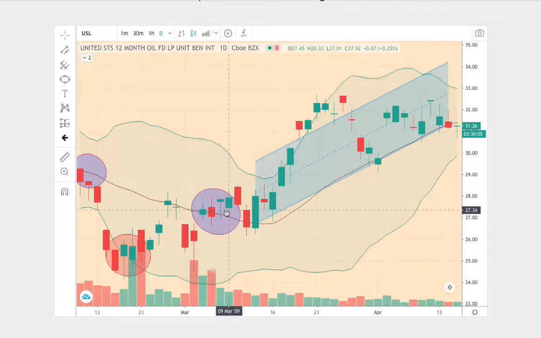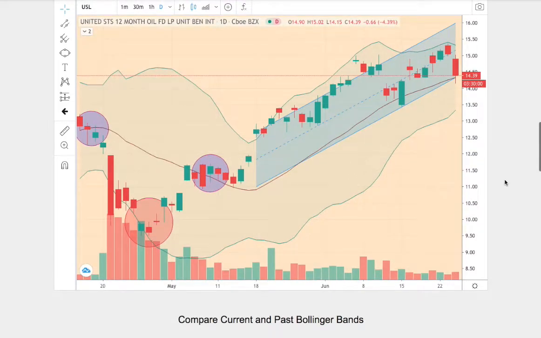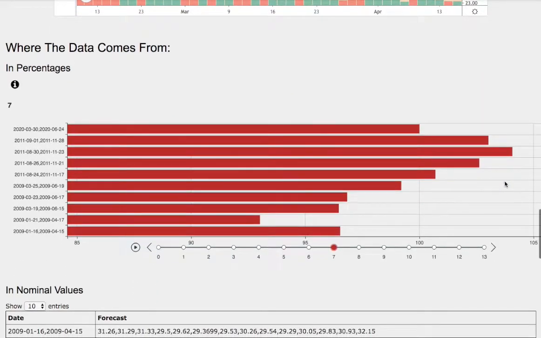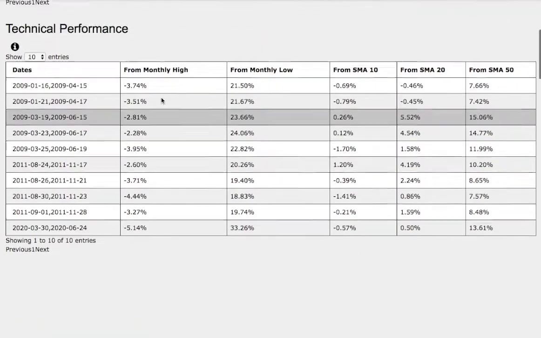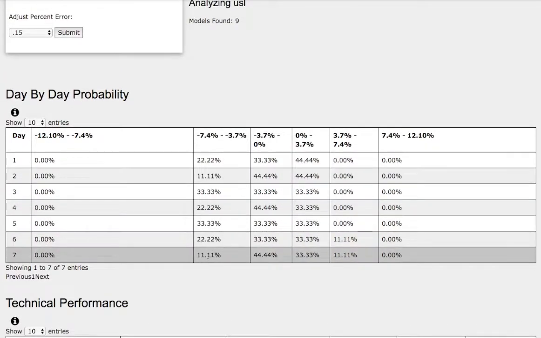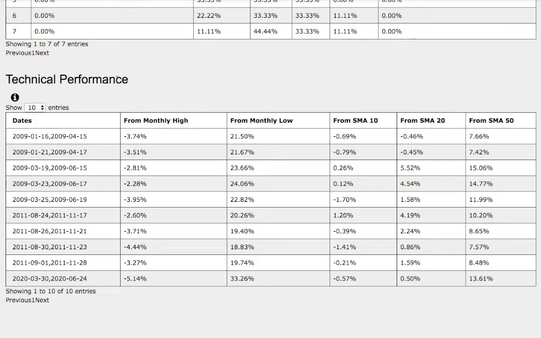So what we have here is 1, 2, 3, 4 points. We also have 1, 2, 3, 4 points. So there's reason to believe if the trends and patterns are somewhat the same, the outcome and forecast should be fairly the same. So the model that we just examined was January 21st to April 17, 2009. Back then, WTI crude oil was down roughly around 7%. If we head back to the day-by-day probability model, that coincides with the 11% chance between negative 3.7% to negative 7.4%. So now let's examine closer the technical performance of each model.